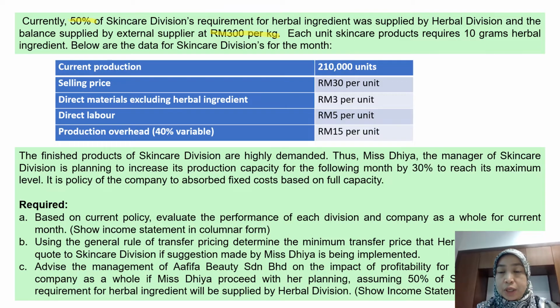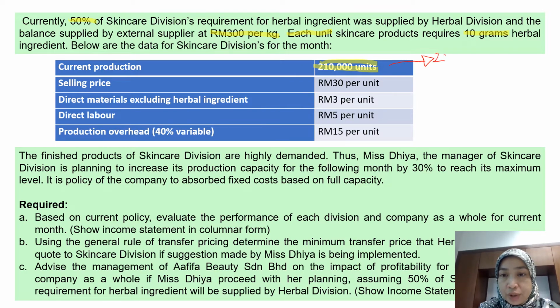Each unit of skincare product requires 10 grams of herbal ingredients. Below are the data for skincare division for the month. Current production is 210,000 units. Remember, each unit requires 10 grams. So from here we can calculate how many grams of herbal ingredients are required by skincare division.